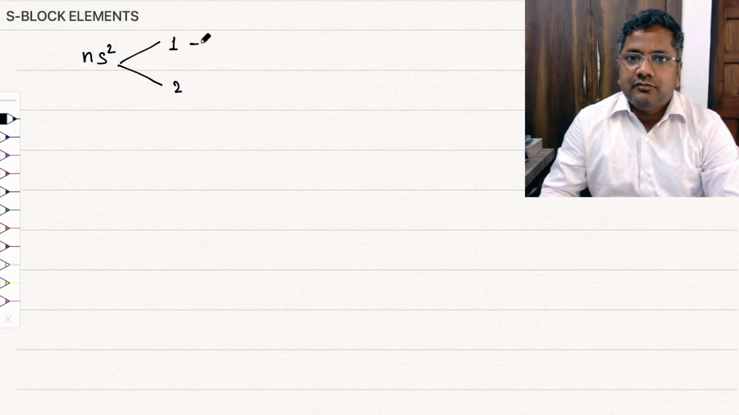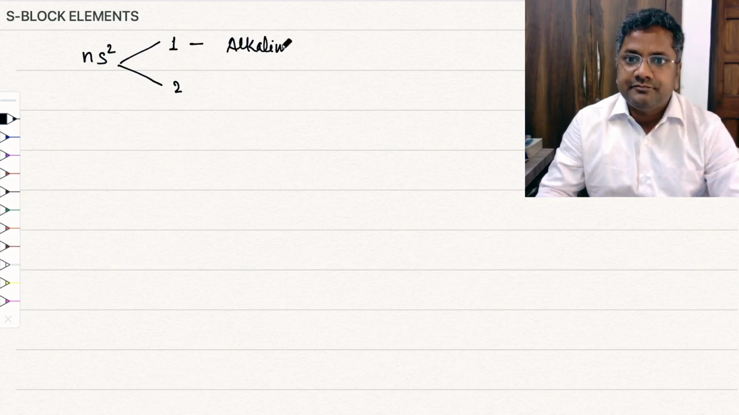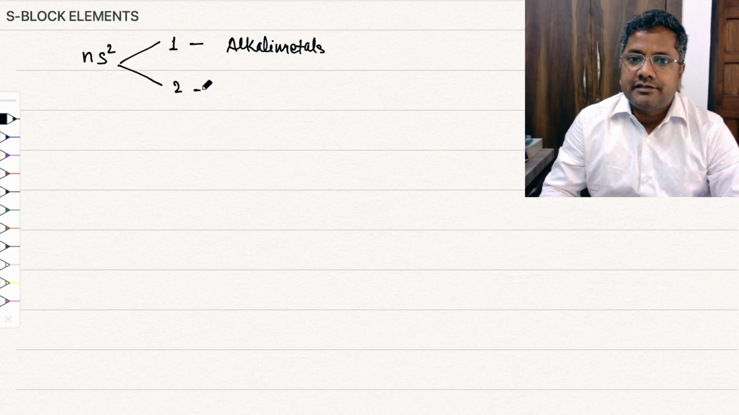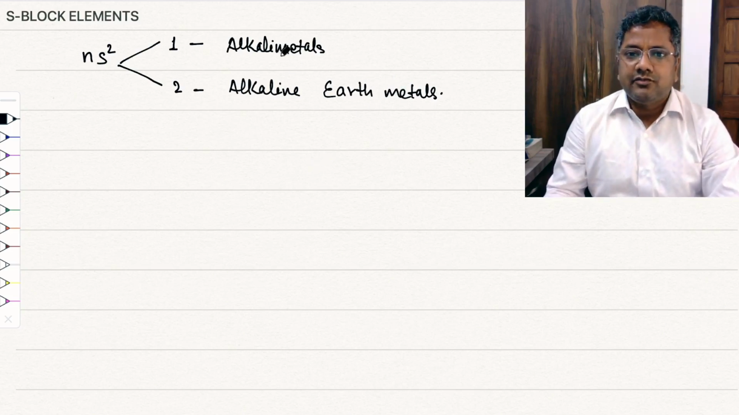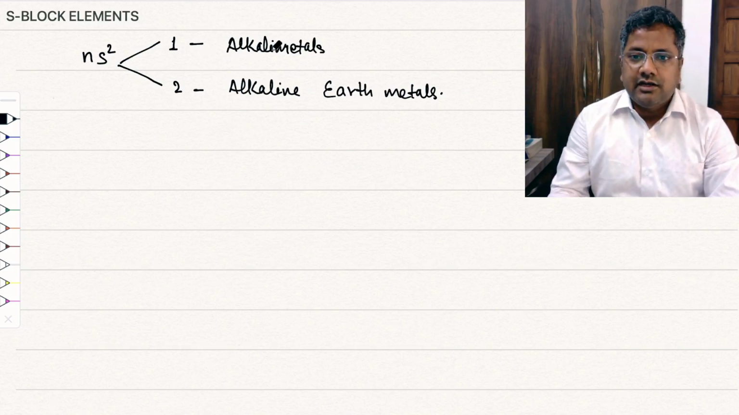The first group is commonly known as alkali metals, and the second group is alkaline earth metals, right? So commonly this is known as alkali metal and this is alkaline earth metal. So I'm taking the alkali metals first.